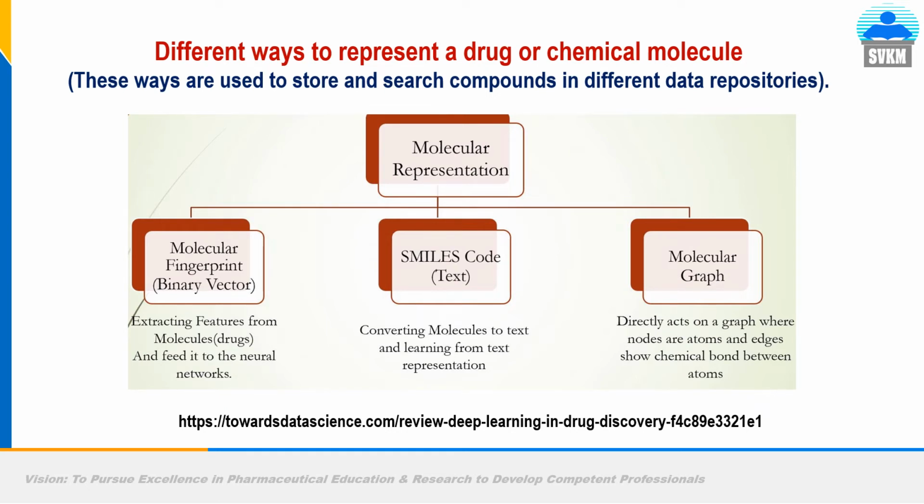In the case of SMILES, here we have to convert the molecule to text and learn from those text representations. In the case of molecular graph, we directly act on a graph where nodes are atoms and edges show chemical bonds between atoms. So we will discuss in another video what is molecular graph.